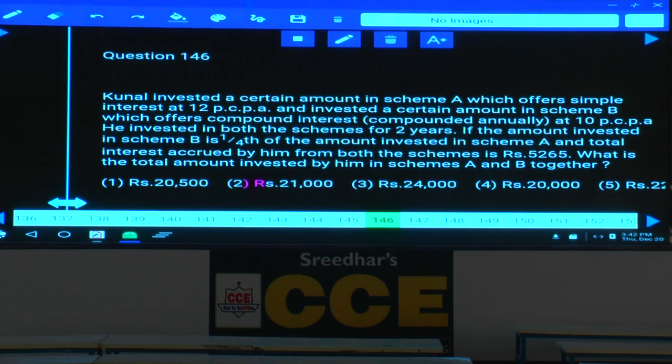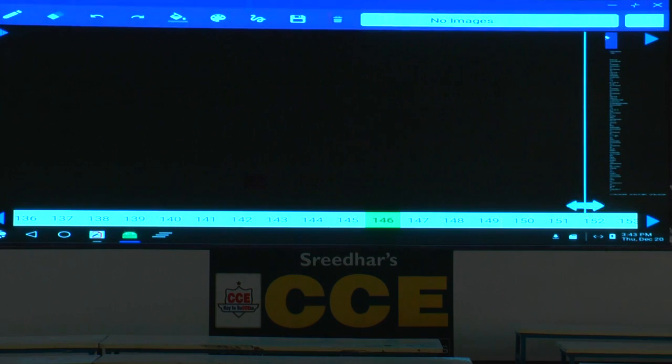Kunal invested a certain sum in scheme A which offers simple interest at 12% per annum. He invested a certain amount in scheme B which offers compound interest at 10% per annum. He invested in both schemes for 2 years. If the amount invested in scheme B is 1/4 of the amount invested in scheme A and the total interest earned by him from both the schemes together is 5,265, what is the total amount invested by him in scheme A and B together? Okay, now principles.